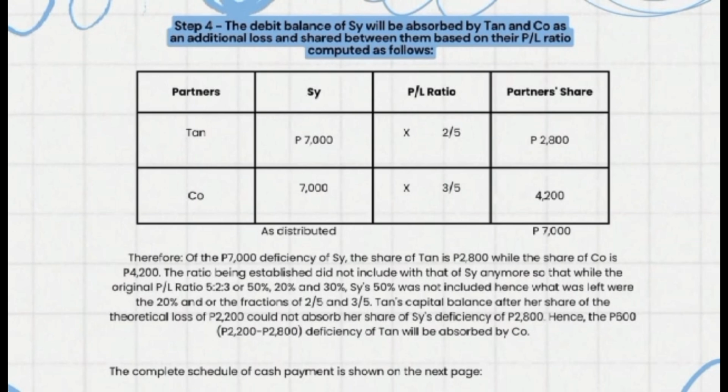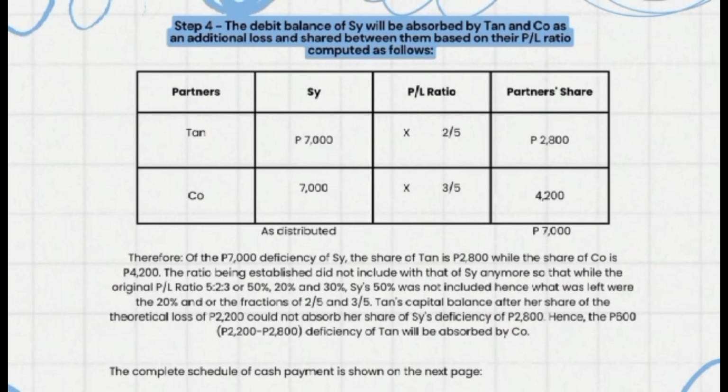So the table shows the distribution. Therefore, of the 7,000 pesos deficiency of Sai, the share of Tan is 2,800 while the share of Co is 4,200. The ratio being established did not include Sai anymore. So while the original PL ratio is 5 to 2 to 3, or 50%, 20% and 30%, Sai's 50% was not included,